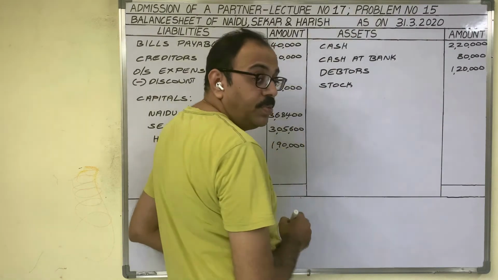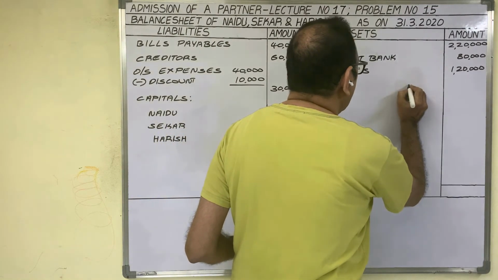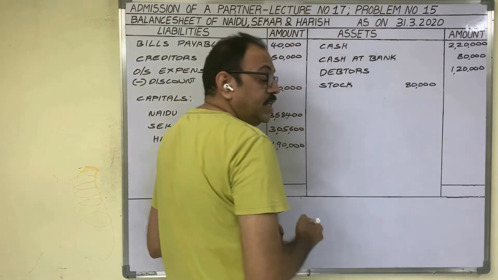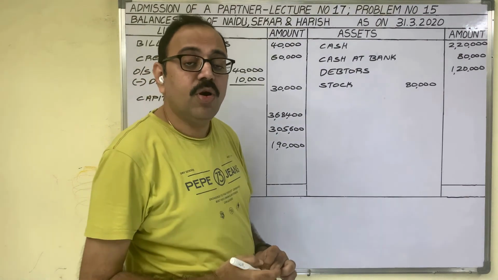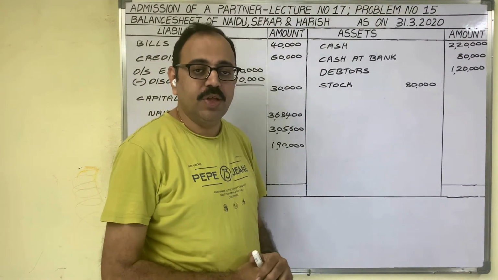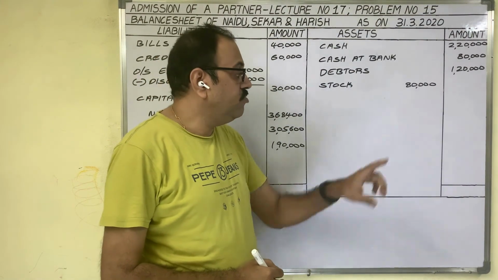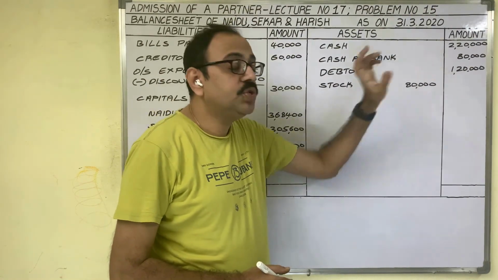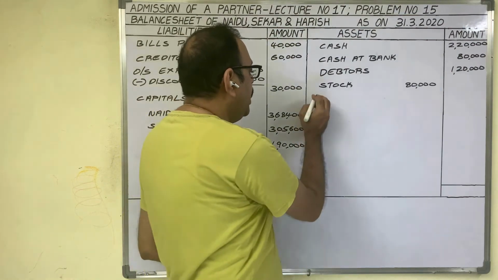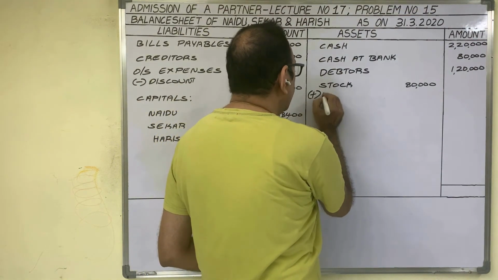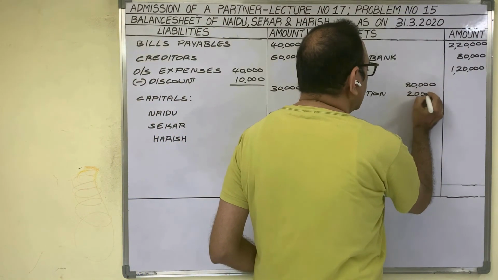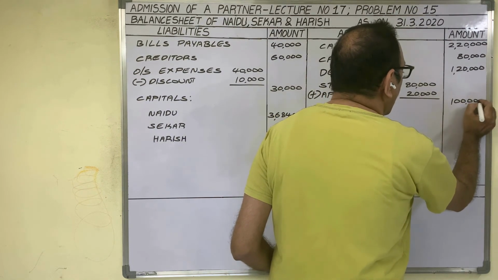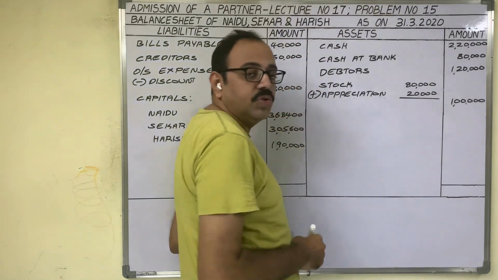Therefore, the stock amount 80,000 rupees in the inner column. The adjustment is that the market value of stock is increased by 20,000. That 20,000 we should add to this cost value, and a total of 1 lakh rupees we should write in the outer column, the market value of stock.